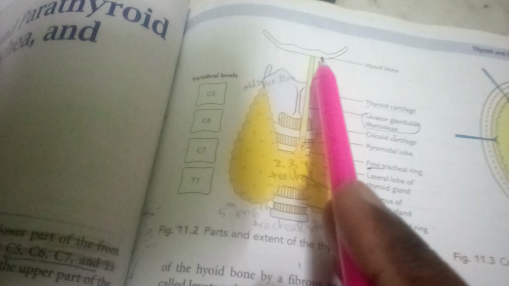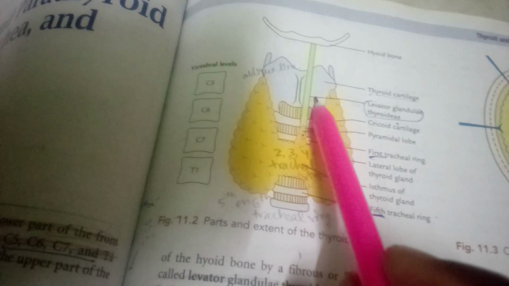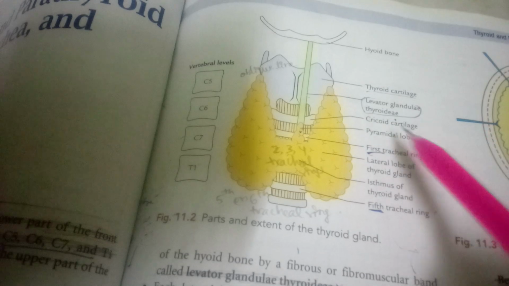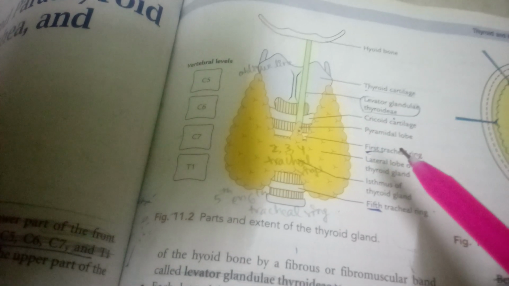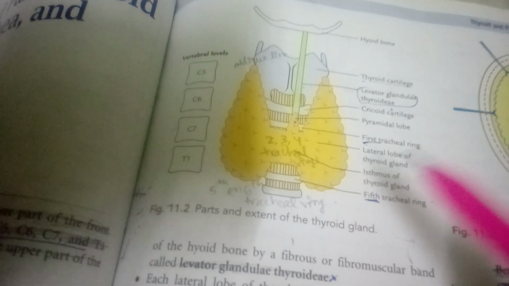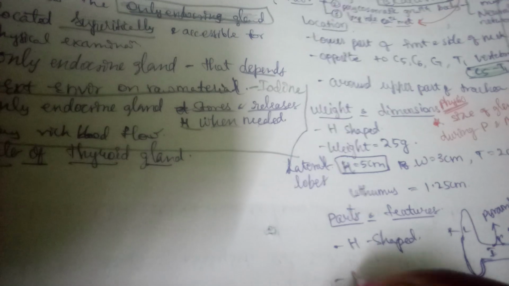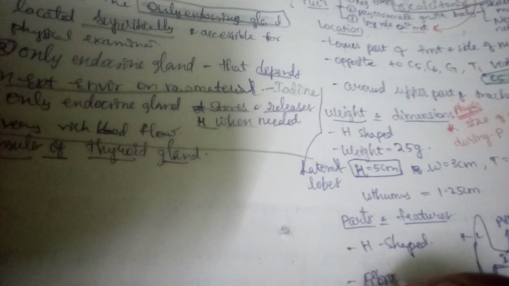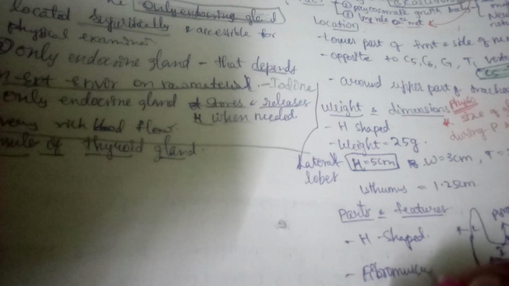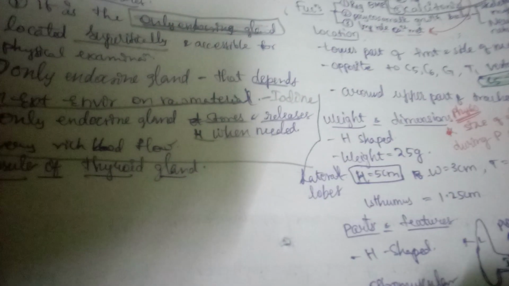And this pyramidal lobe is connected to the hyoid bone by a ligament called levator glandulae thyroideae. Not even a ligament, it is just a fibromuscular band. So it connects to the hyoid bone by a fibromuscular band.